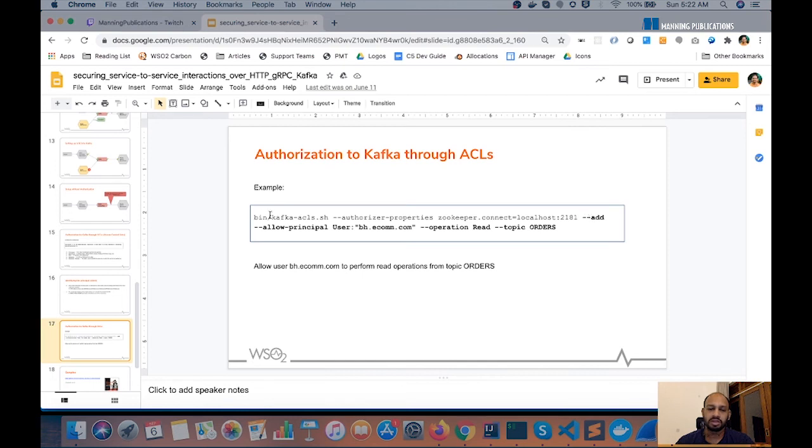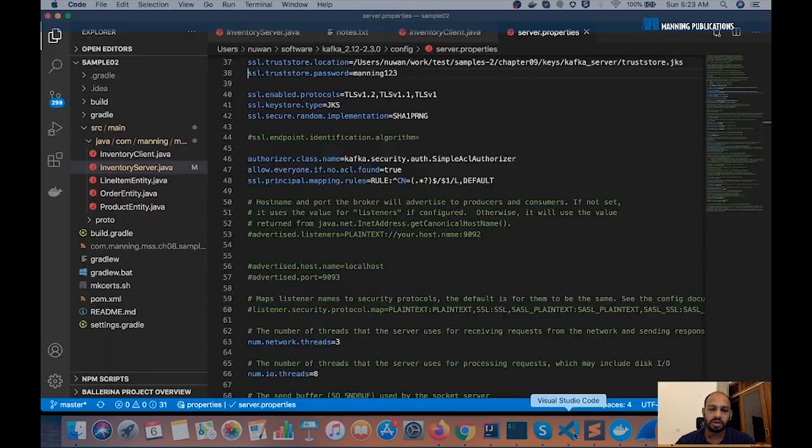So if you look at this command here, we pass in to this command the zookeeper connection details and also the principal. So we say add principal, where the user is identified by this string bh.ecom.com, which is the CN of the buying history microservice, and we specify the operation saying read and the resource pattern, which is the name of the topic, saying orders. So once we add this, we can basically ensure that the buying history microservice can only read from the respective topic.